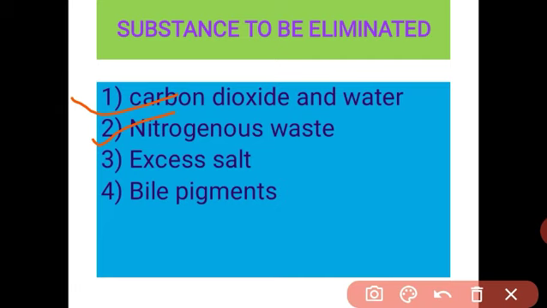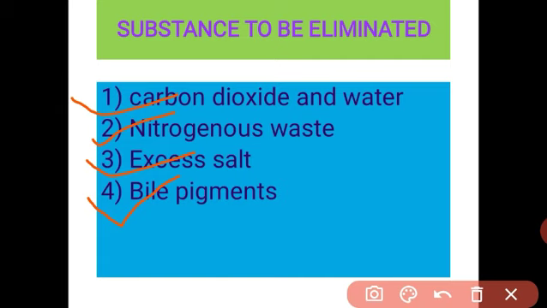And the next substance is salt. Excess salt is also important to remove from the body. With the help of the kidney we can remove the nitrogenous waste. Another important substance is bile pigment. The bile pigment is produced in the liver. The RBC contains hemoglobin.